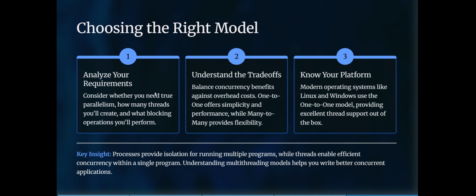In key takeaways, we see that processes provide isolation for running multiple programs, while threads enable efficient concurrency within a single program. Understanding multi-threading models helps you write better concurrent applications. So these are the key takeaways. Now let's get into the one-to-one and many-to-one models.